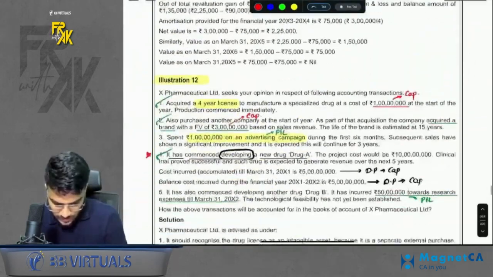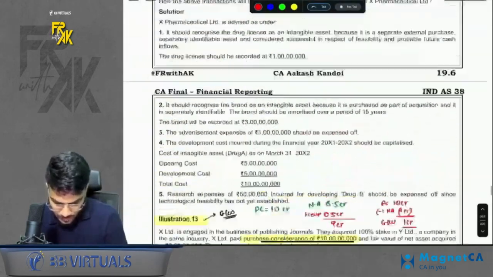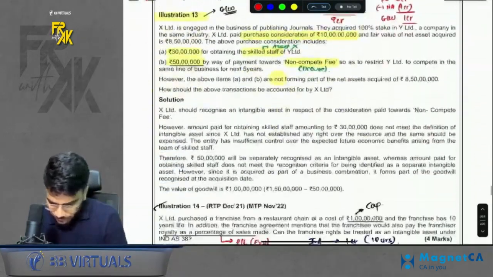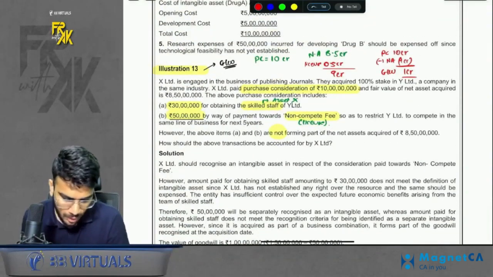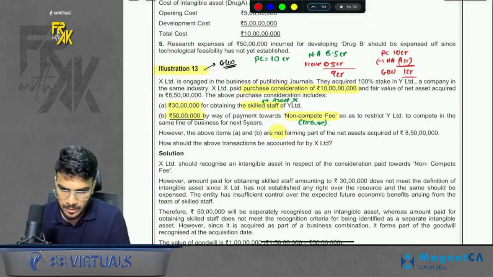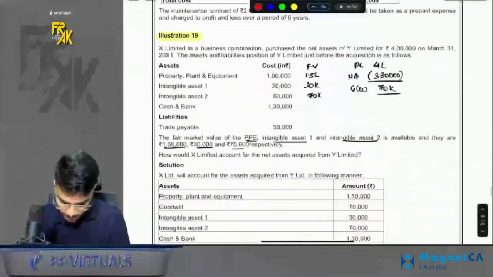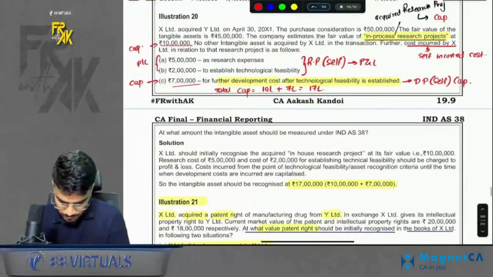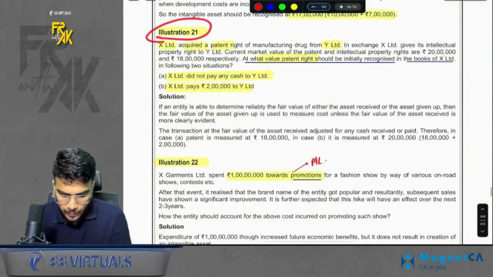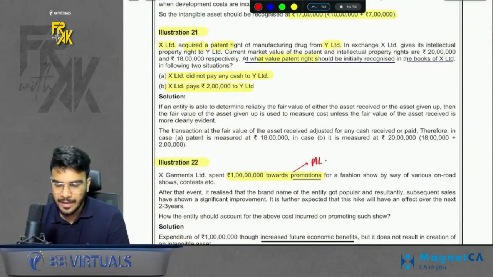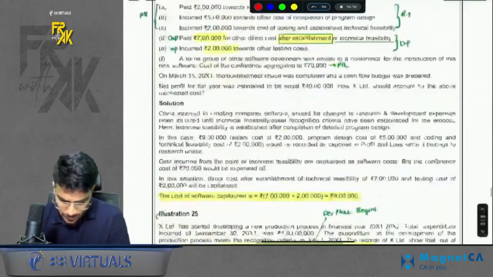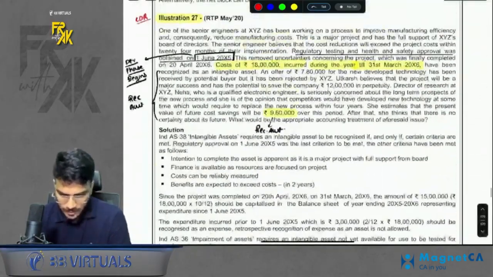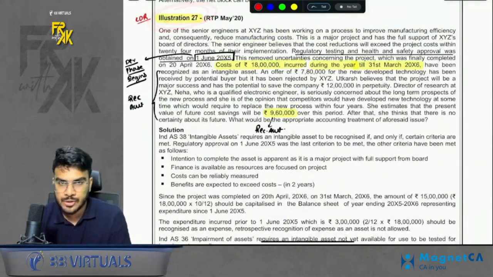Now we come on towards illustration number, let me see some good questions. Okay. You can do this question, illustration 13 on your own. It is not a LDR question, but you can just refer to this. Even illustration number 21, you can just refer. Not LDR based on the concept of exchange, but a simple question. Okay. Directly come on towards illustration number 27, guys. Illustration number 27, a good question. Let's see what's in store for us.